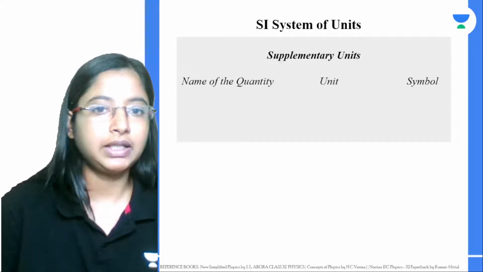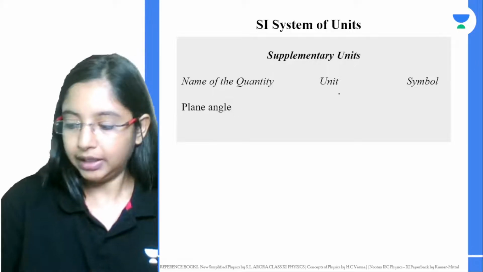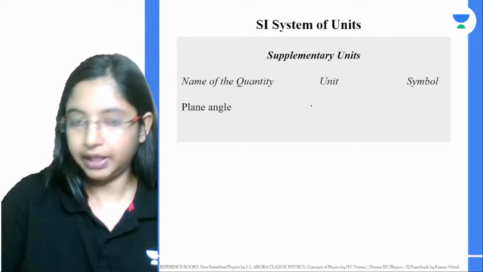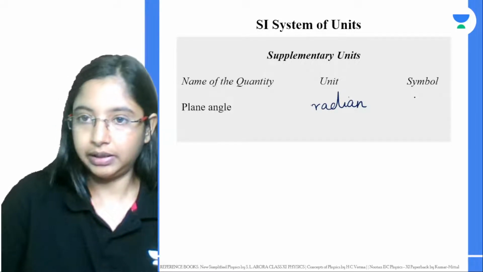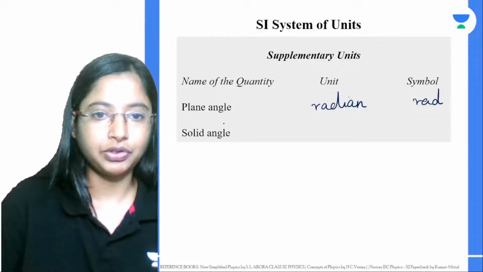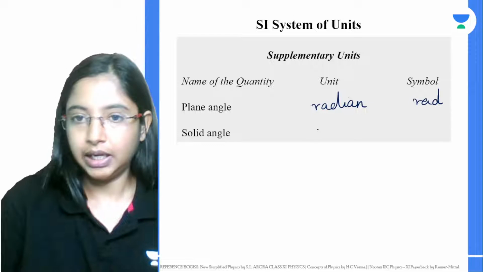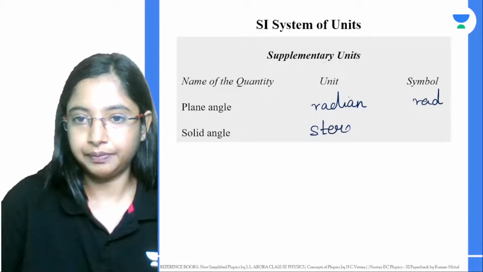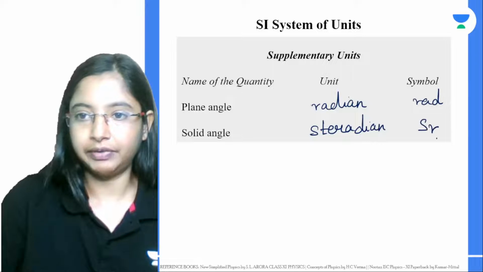One is your plane angle, whose unit is radian, and the symbol is rad. And then you have your solid angle, which is given by steradian, with the symbol sr.